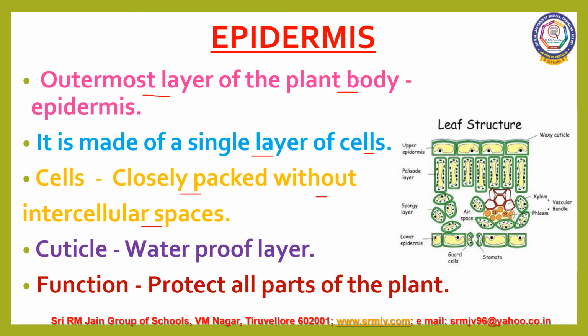The epidermis is covered by a waterproof layer called cuticle. The cuticle is made of waxy substance known as cutin, secreted by epidermal cells. The main function of epidermis is to protect all parts of the plant from injury.